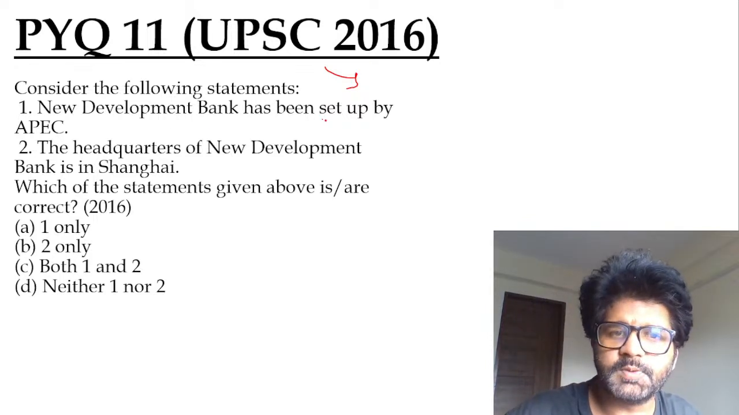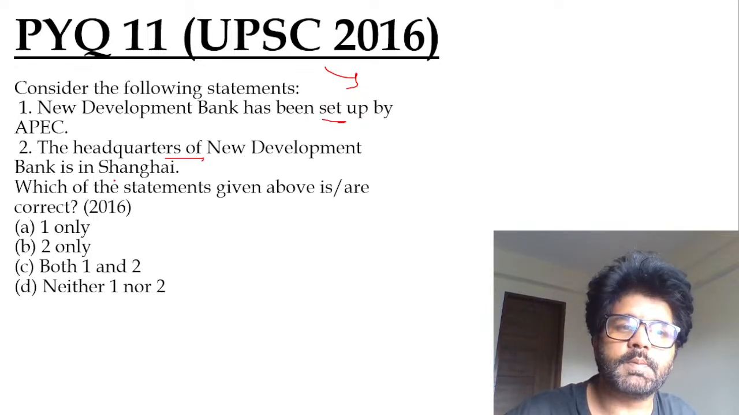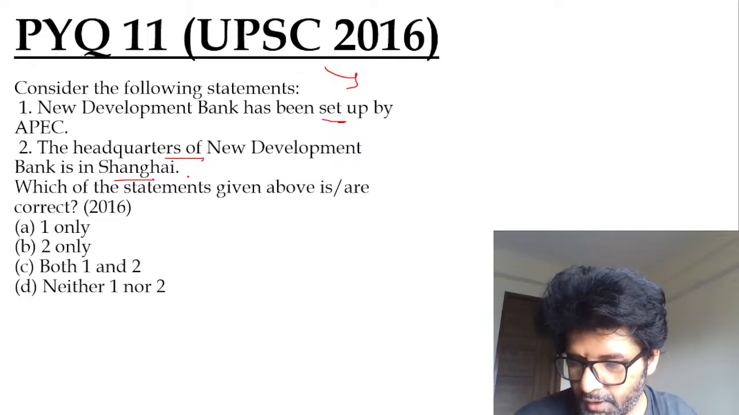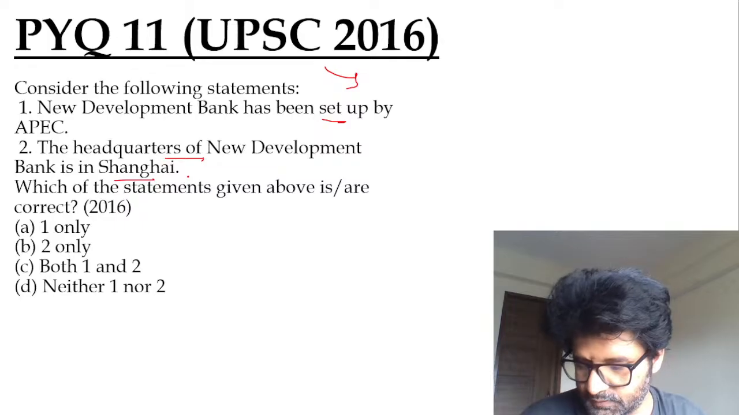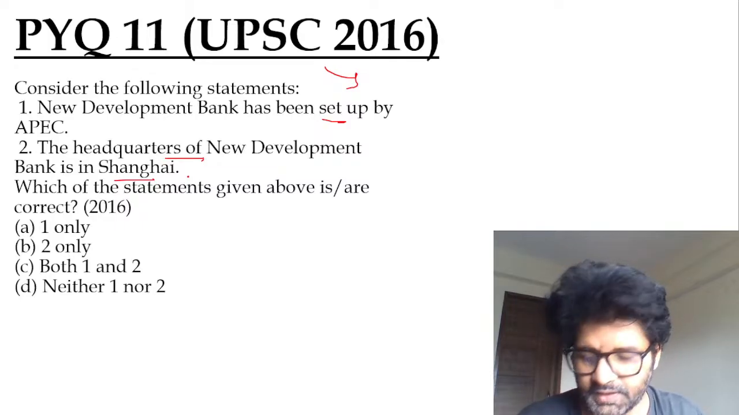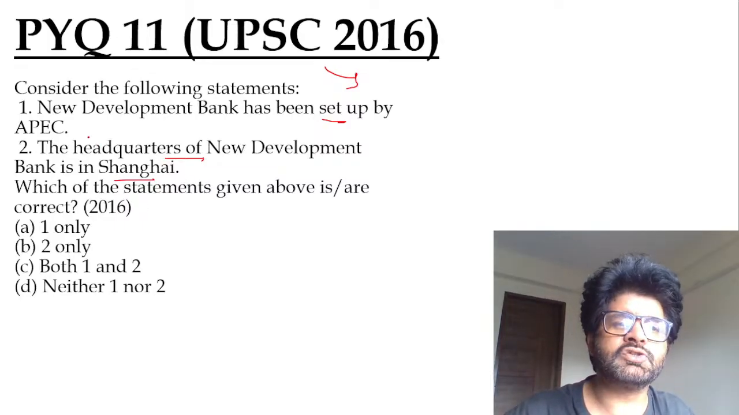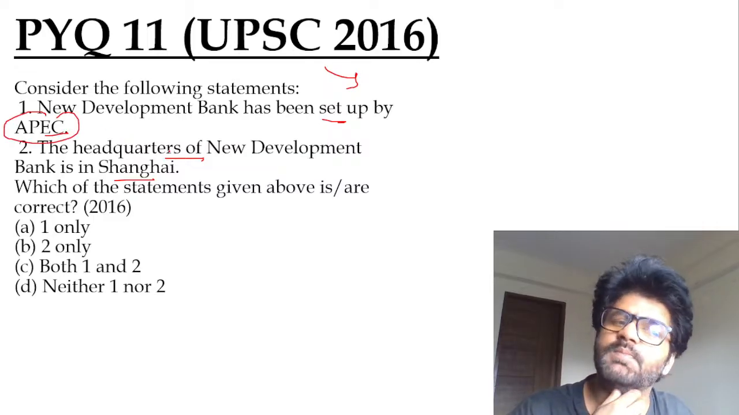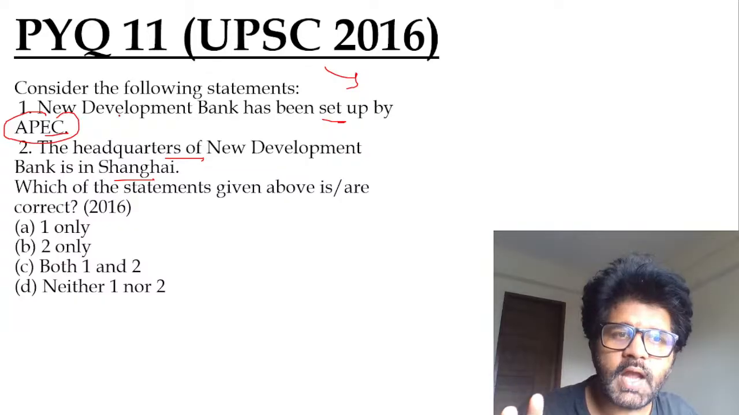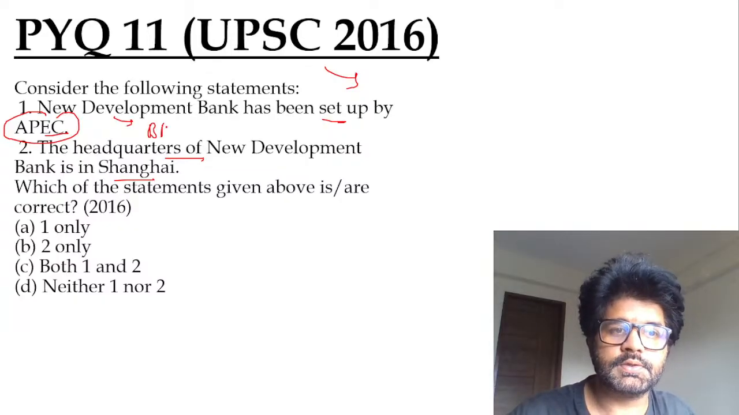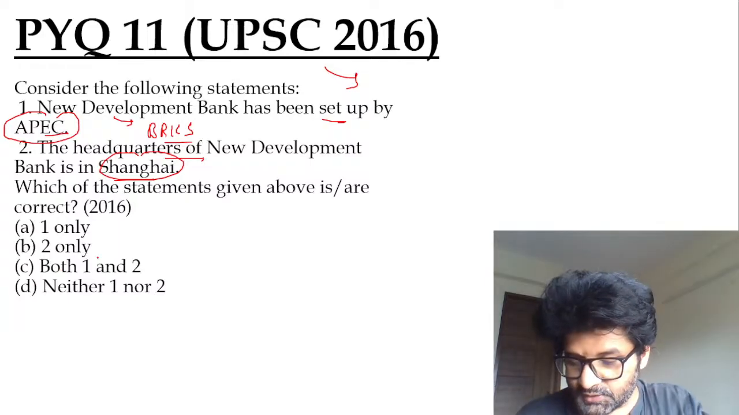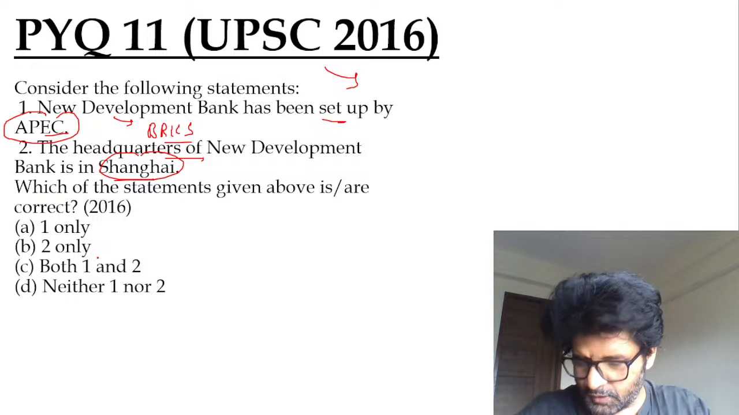New Development Bank has been set up by APEC. Headquarter of New Development Bank is in Shanghai. So Harshini has given the answer. Anandu has given the answer. We know New Development Bank has not been set up by APEC. We will talk about this Asia Pacific Economic Organization later on. This has been set up by BRICS. Headquarter is in Shanghai. So the answer is B2 only, as stated by Harshini, Anandu, Pratik, Hannah, Mamta, Gajanan. Gajanan has also tried it.